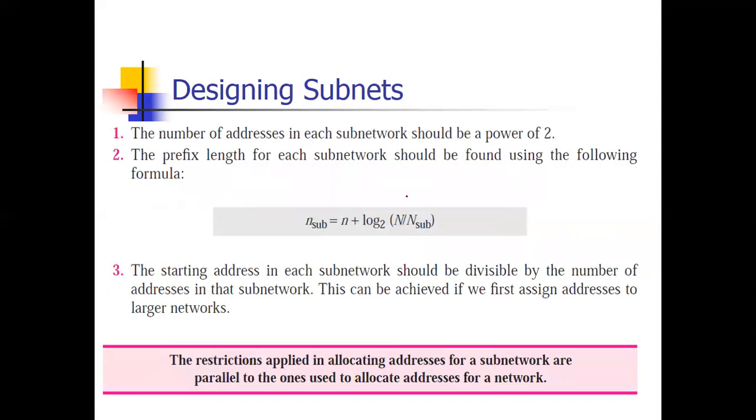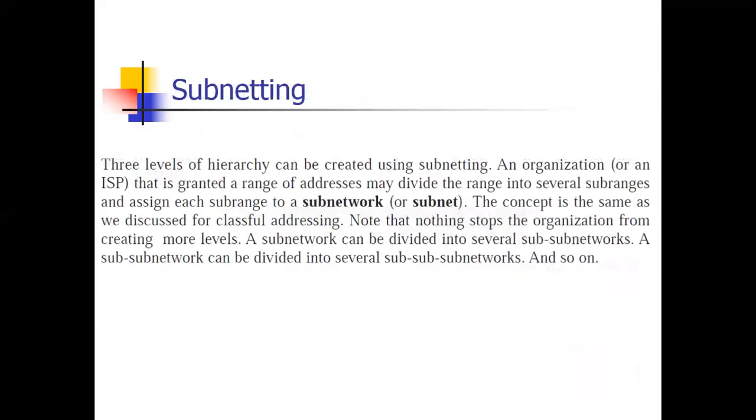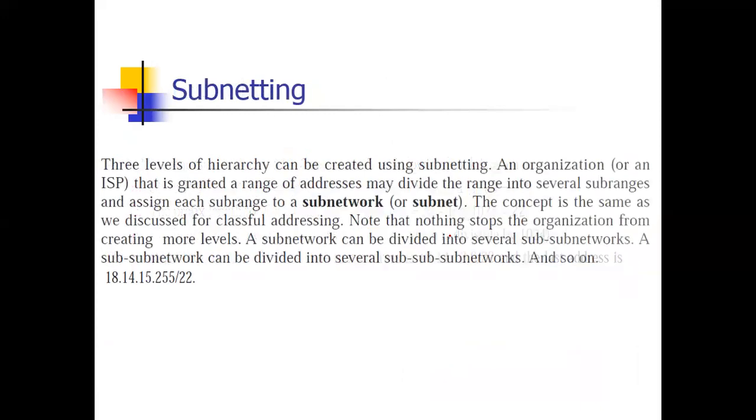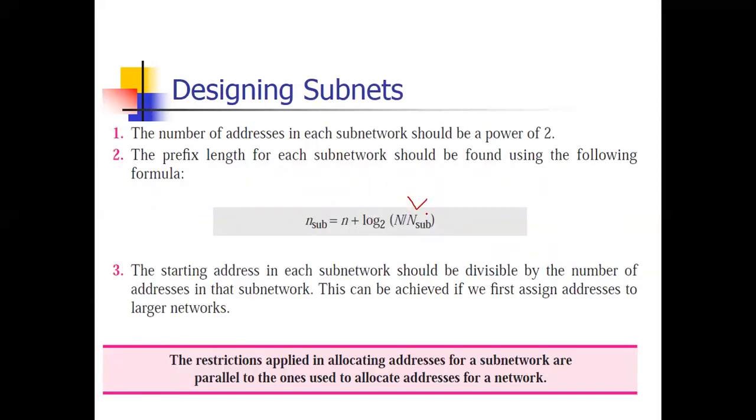In the network it was capital N only, log base 2 of N, but now we are dividing into subnetworks, so it is divided by N sub. And again the third restriction is the same: whatever address we are taking should be divisible by the number of addresses in that subnet.